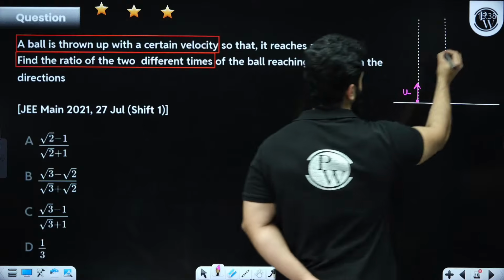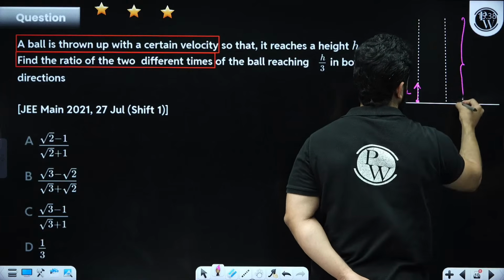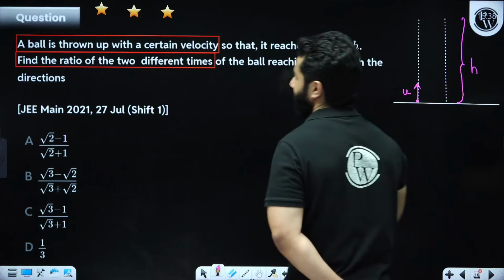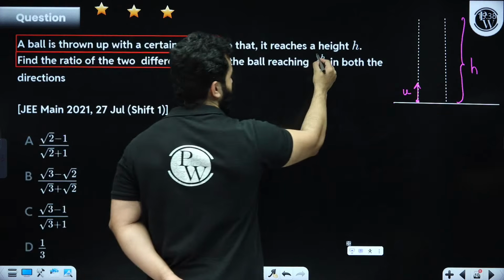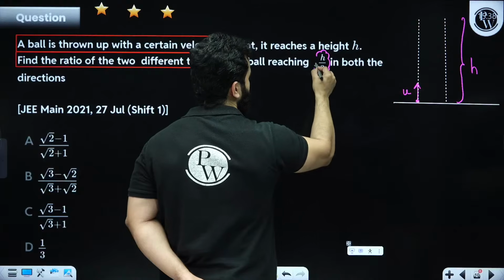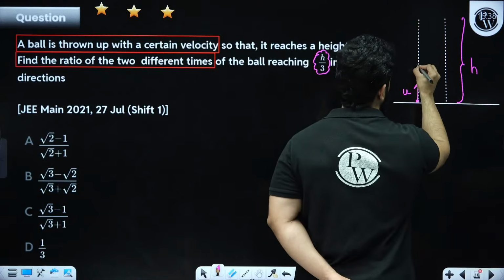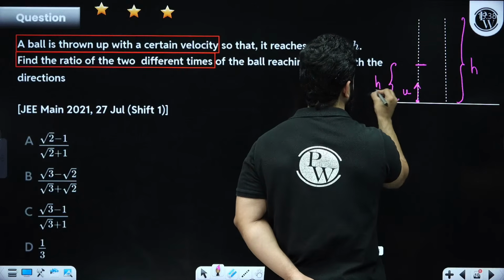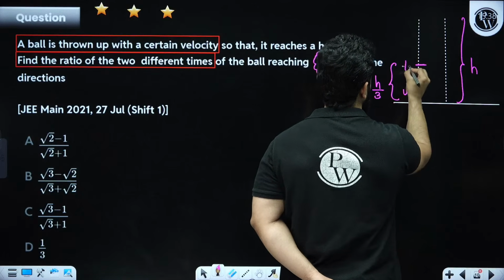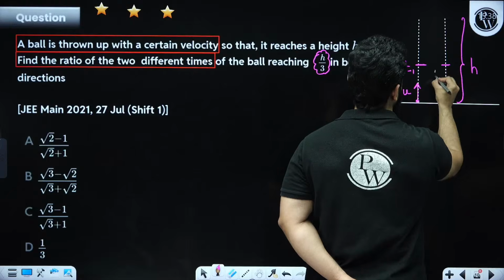That means total height is h. Then they are saying, find the ratio of times of the ball reaching h by 3 in both directions. So let's say this is h by 3, and this is time t1 and this is time t2.